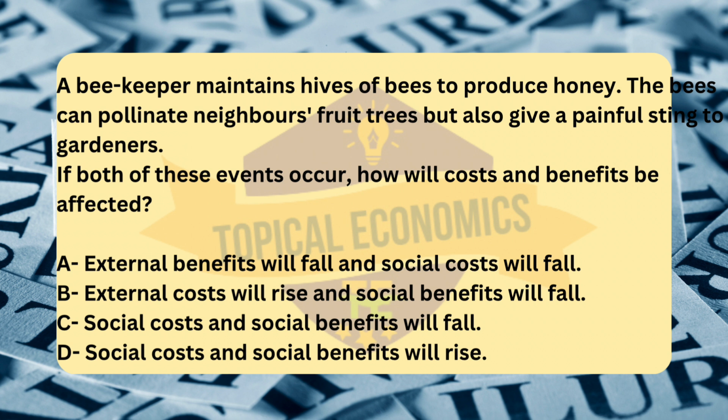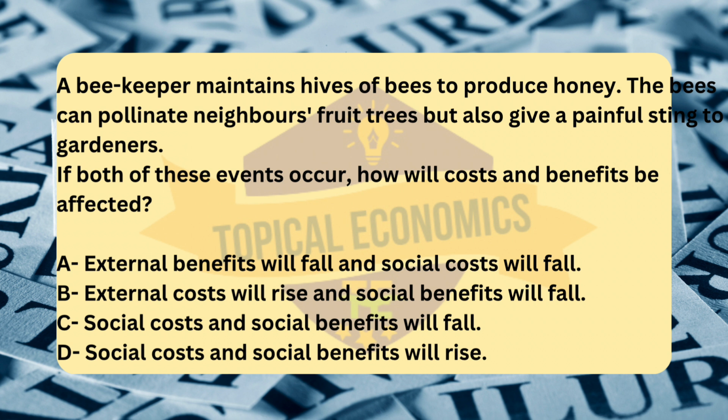Social benefits will rise, because the positive impact of pollination on the fruit trees will benefit the broader community. Social costs will rise, because the pain caused by bee stings will affect the people around the hives. Thus, both the social benefits from pollination and social costs from bee stings increase, leading to a rise in both.